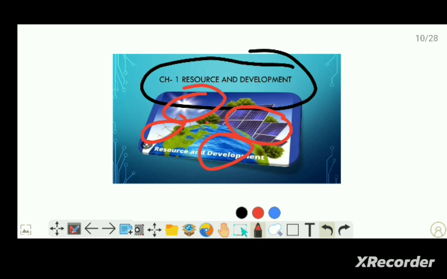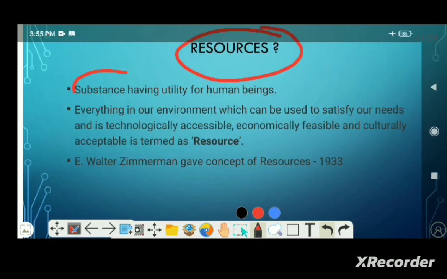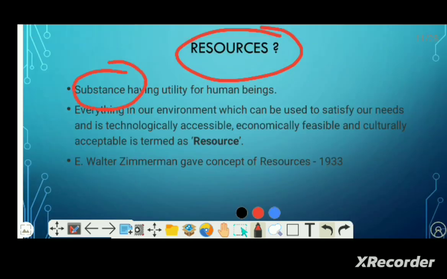Simply, resource means all the substance utilized by the human beings. That means all the substance being used by human beings for their purpose is called resources.